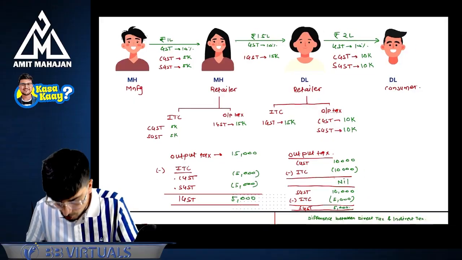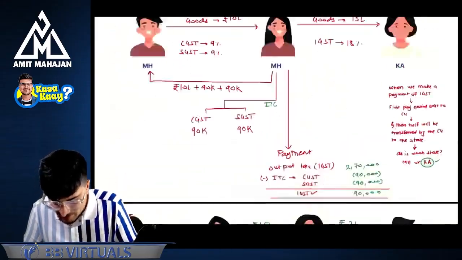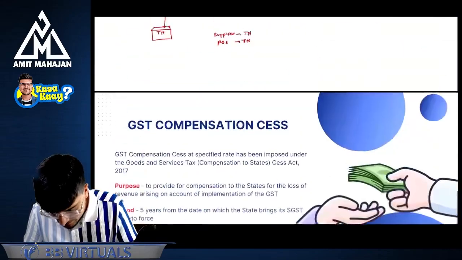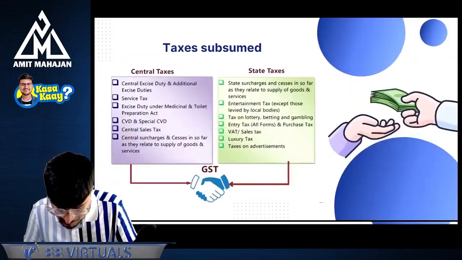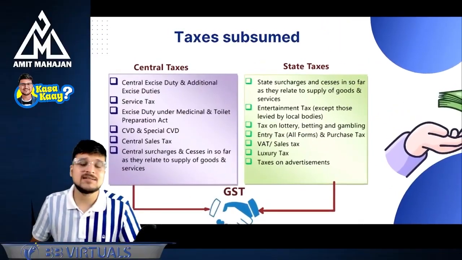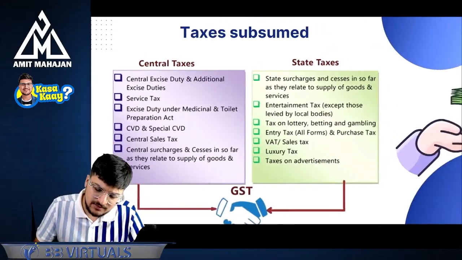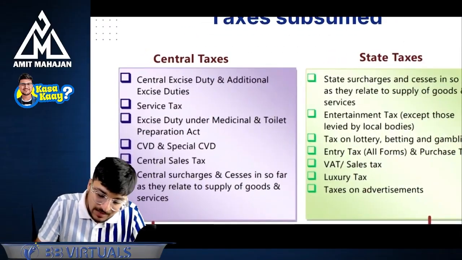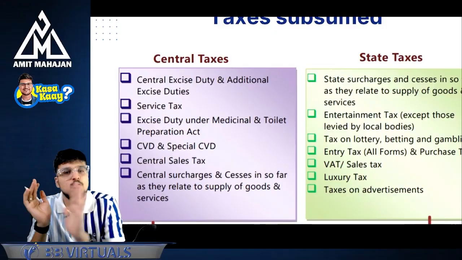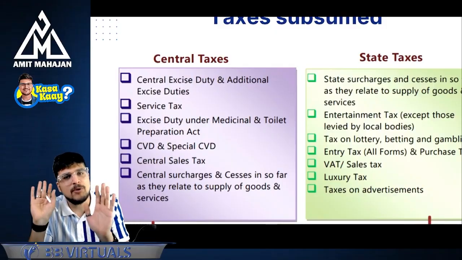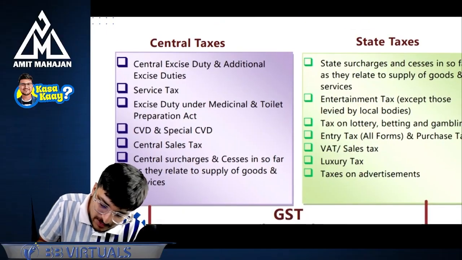Perfect. No problem. Now, let's discuss certain points which are a bit theoretical. Now, which are those points? Let's discuss. See, which are the taxes which are subsumed under GST? Now, if you see the taxes which are subsumed, I will say remember 4 to 5 points. Central tax, 4 5 points. State tax, 1 2 points. Whatever it is. So let's see which are more familiar to us.